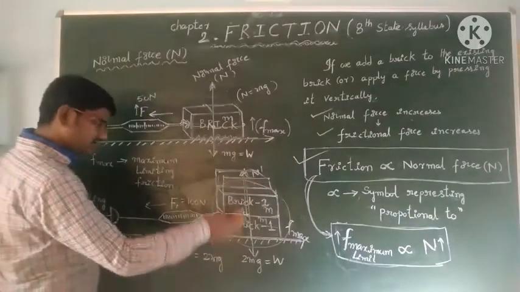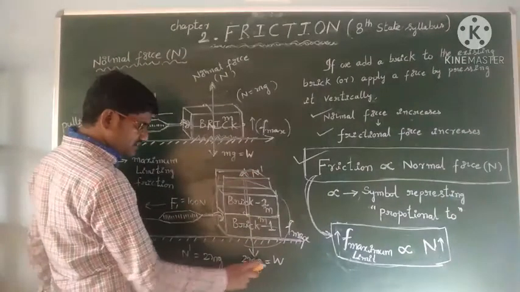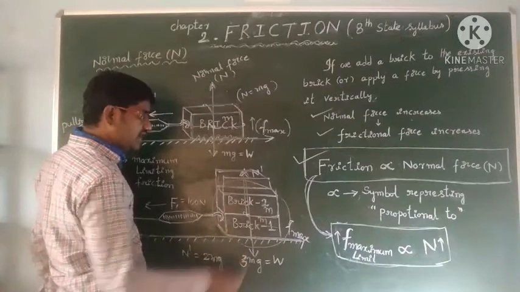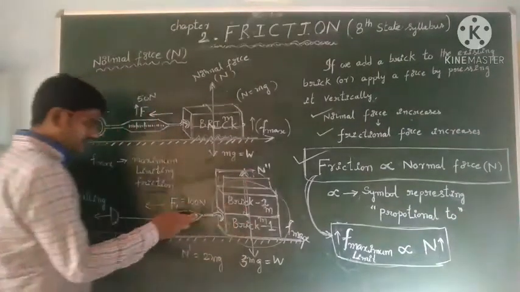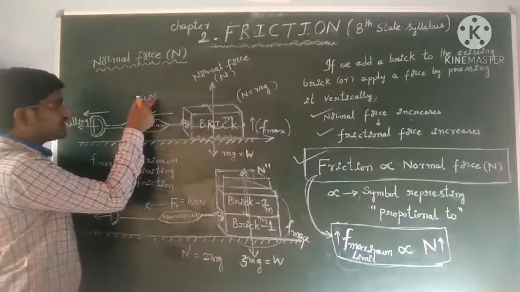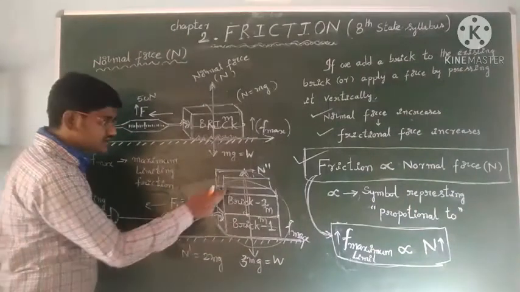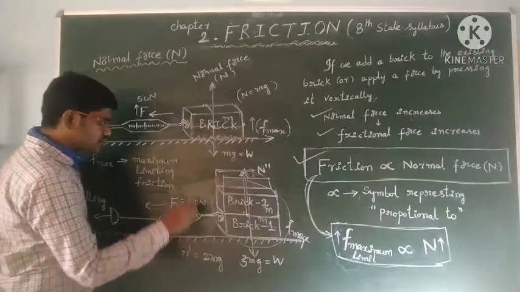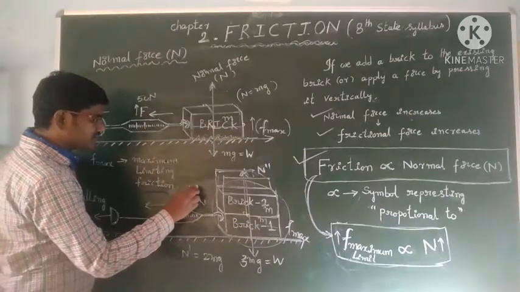So again the normal reaction will change now, because 3 mg is acting in the downward direction. Again the frictional force: to pull one block we need 50 newtons. To just pull 2 blocks we need 100 newtons. To just pull 3 blocks we need 150 newtons.